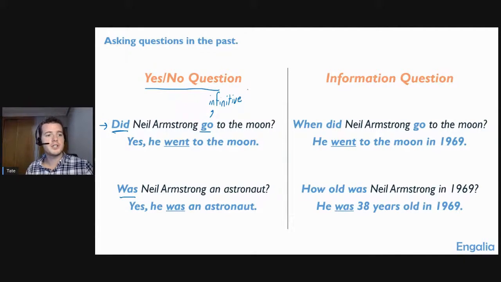All right, so our question is, did Neil Armstrong go to the moon? And the answer is, of course, yes, he did. The only two possible answers we could have here are yes or no. That's why we call these yes or no questions, because we can either answer yes or we answer no. Those are the only two options. Now, that's with most verbs. We can say it like this, to go.